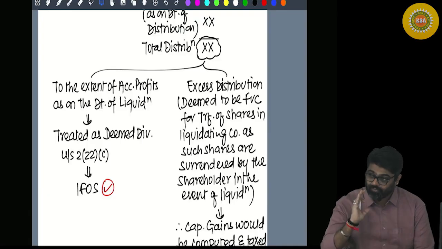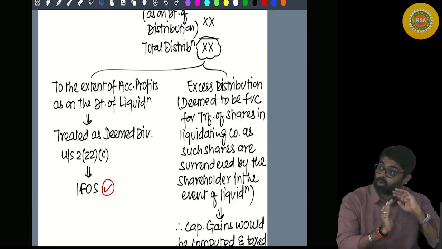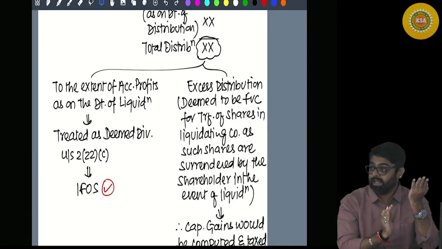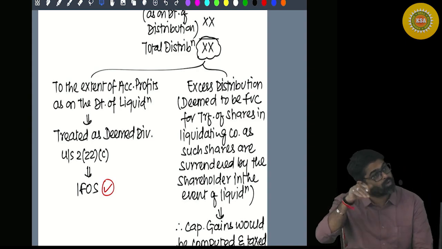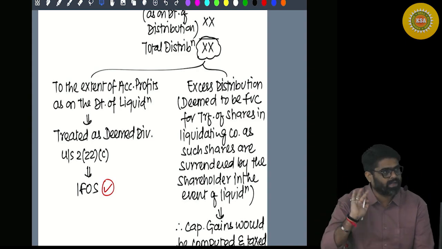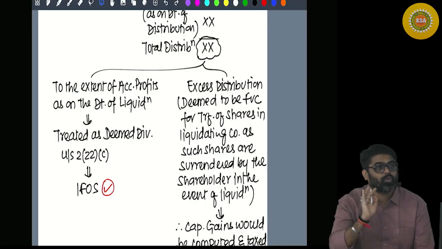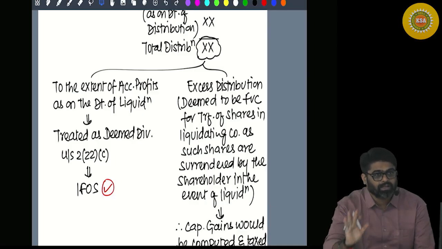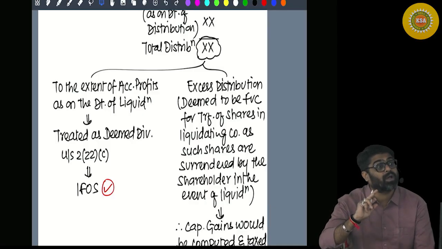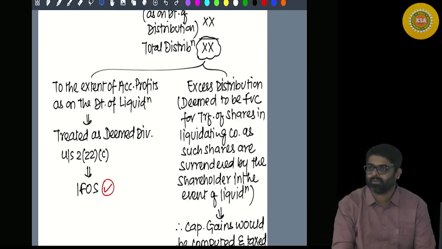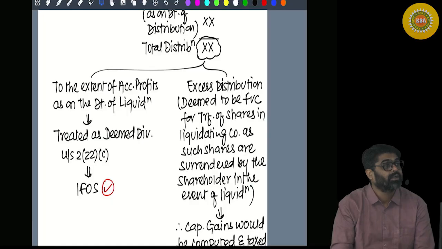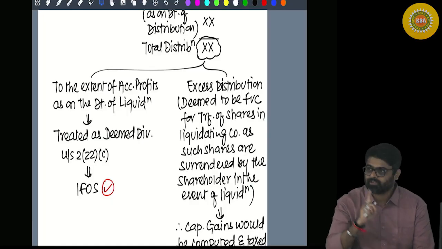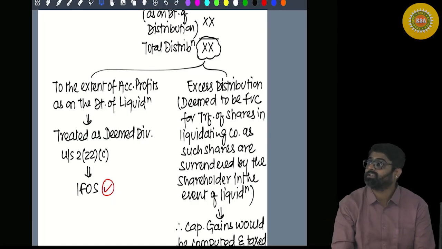And after eliminating the amount which is already considered as your deemed dividend under the head IFOS, whatever remains out of that 10 lakh will be deemed to be the full value of consideration for transfer of your shares to the company. Yes or no? On the basis of that amount, you are supposed to compute your capital gain and it will be taxable in your hands. That is section 46(2). Yes or no?